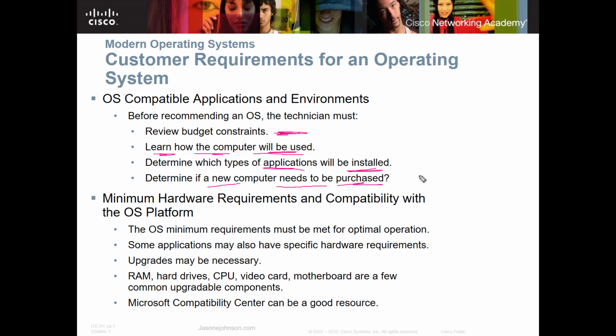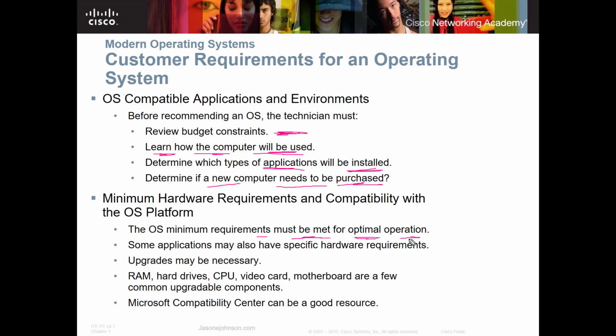Now, when we're looking at the minimum hardware requirements and compatibility with an operating system, what you have to do is look and see the minimum versus the recommended. And so the minimum operating requirements say that these have to be met. For example, an operating system may say that you need 4 gig of RAM, and you need at least 2 gig of hard drive space. So you need 4 gig of RAM and the hard drive space. So those applications are going to have specific requirements. They're also going to have specific hardware requirements. It may say that you need a particular piece of hardware to run on there.